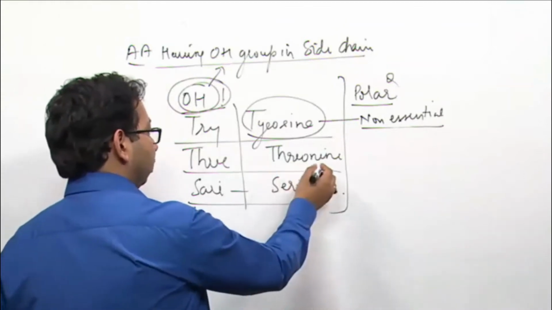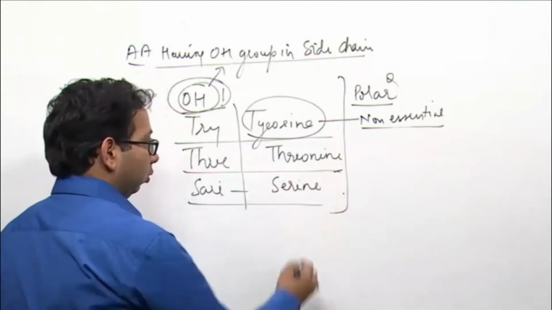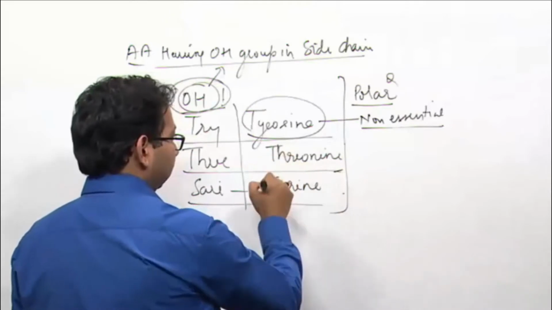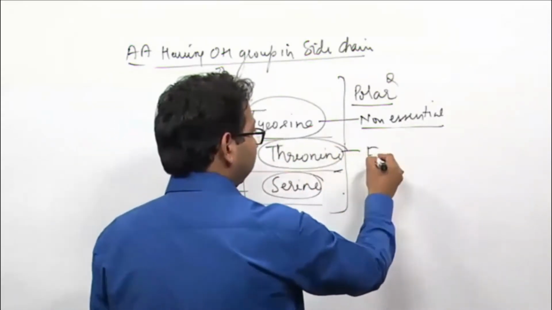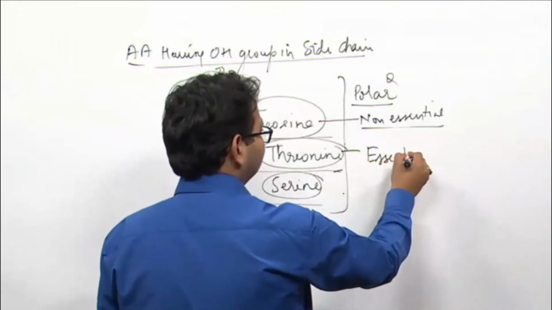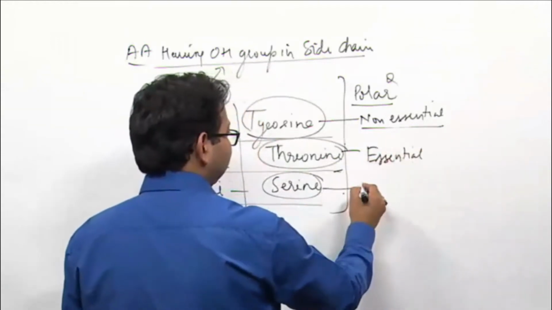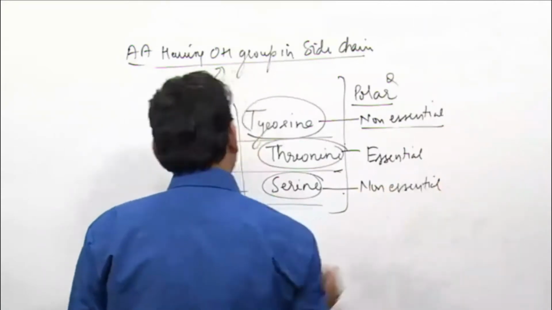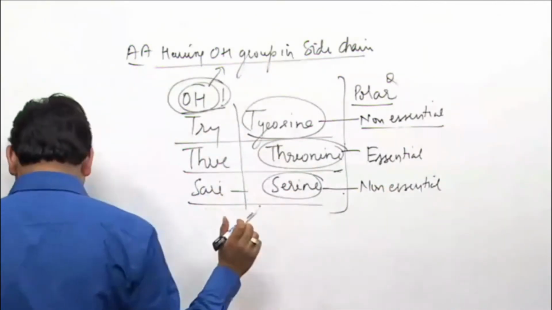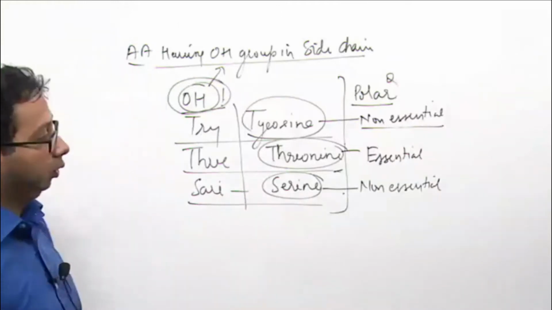The large one is difficult to be synthesized. Threonine is large, serine is small, so threonine is essential and serine is non-essential. Out of these three, only one is essential, that is threonine.